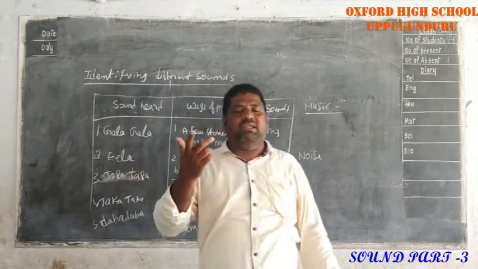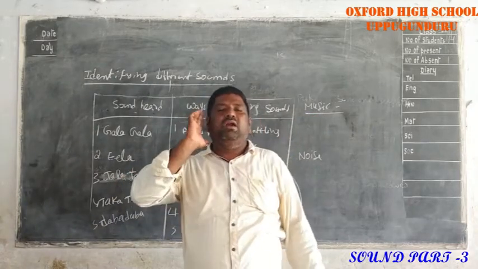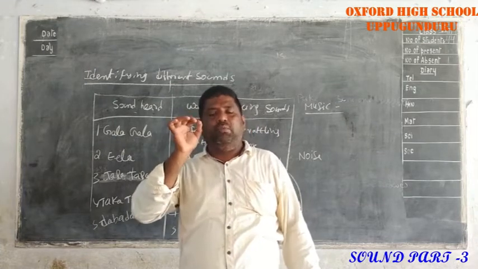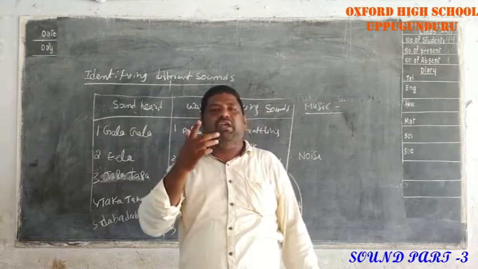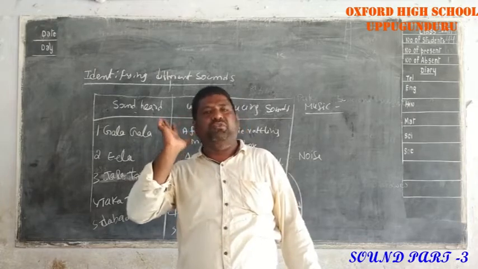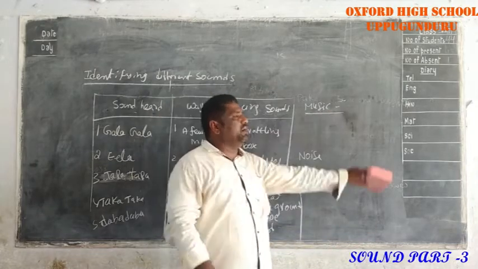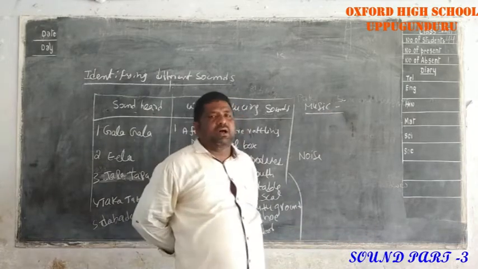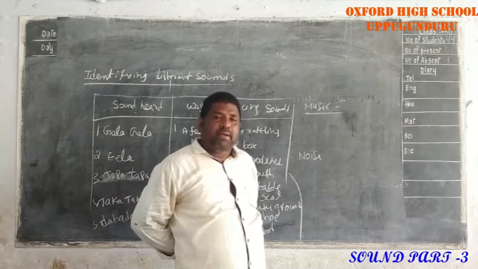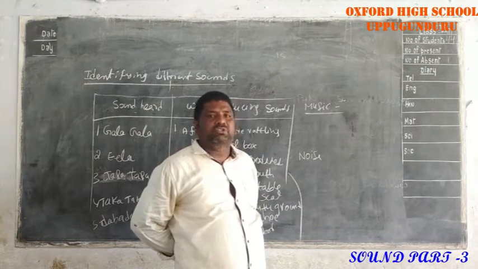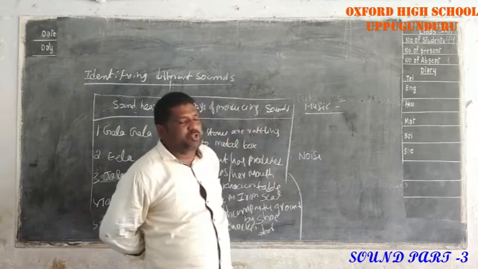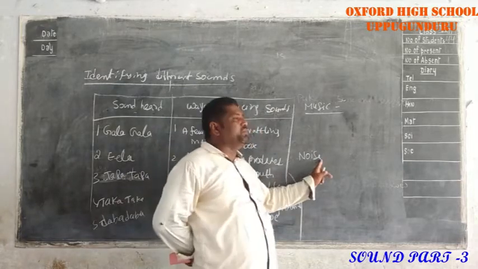Generally, we listen to music using earphones on mobile phones. Okay now, what is the definition of music? The sounds which are pleasant to hear are called music. Next, what is the definition of noise?